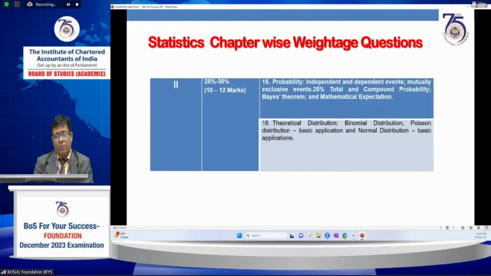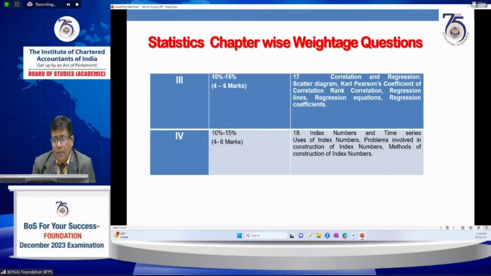Next is probability and theoretical distributions: binomial, Poisson and basic applications, and normal distribution and basic applications. 10 to 12 marks weightage is given to these topics.